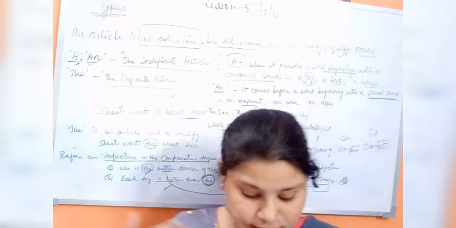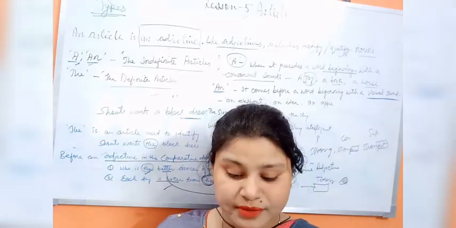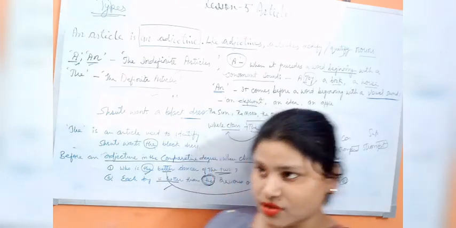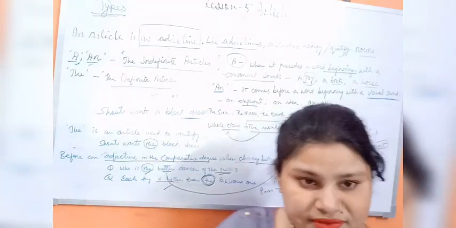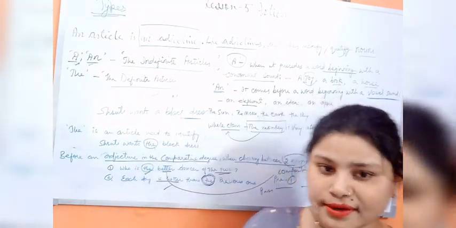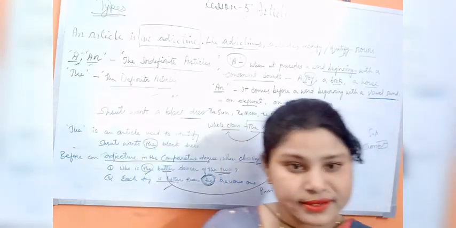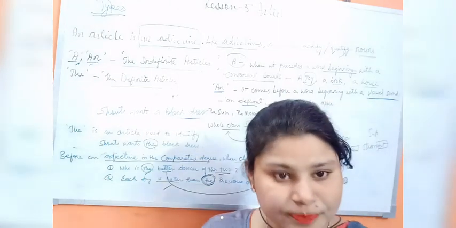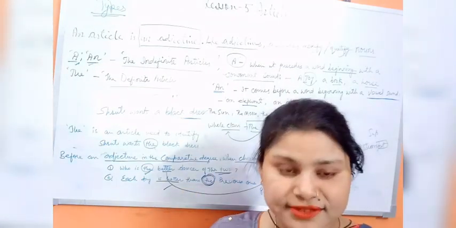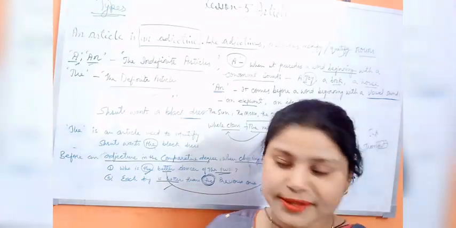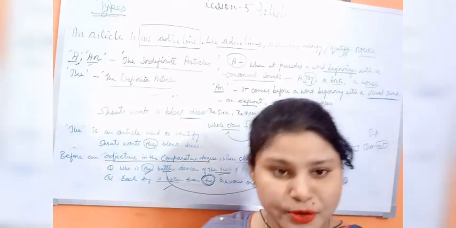Okay, in the next class, student, I will give the PDF of this chapter, in which the definitions of these things will be there: article a, article an, article the, definite and indefinite article definition. So all definitions you have to write in your copy, and exercises are also there. I have solved all the exercises, so those exercises are to be done in your book.